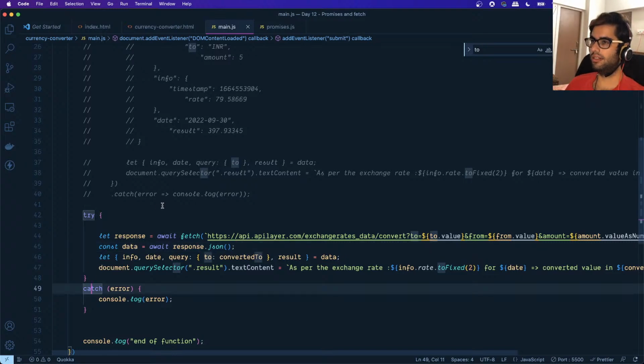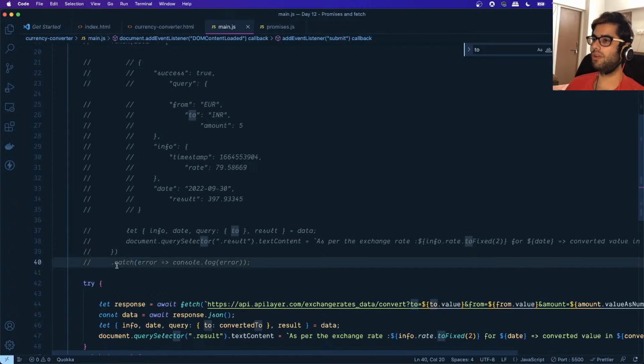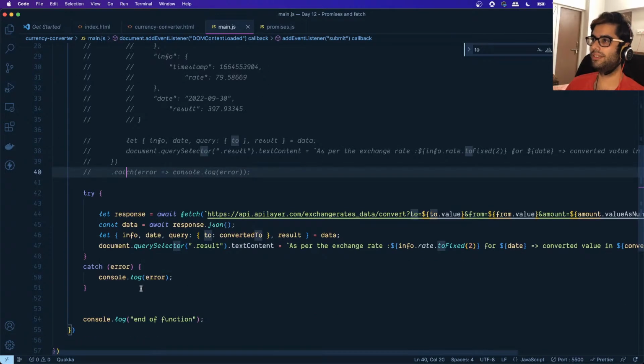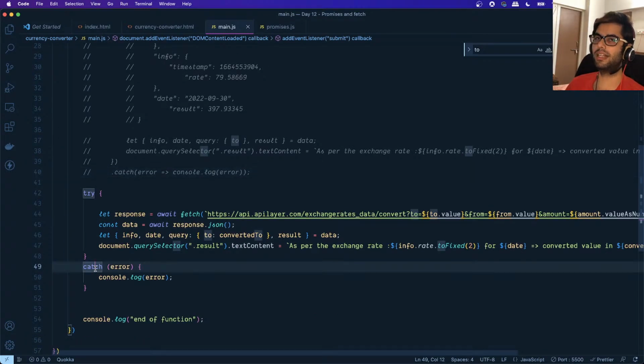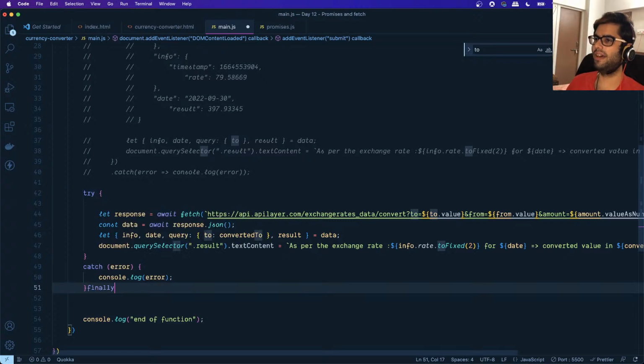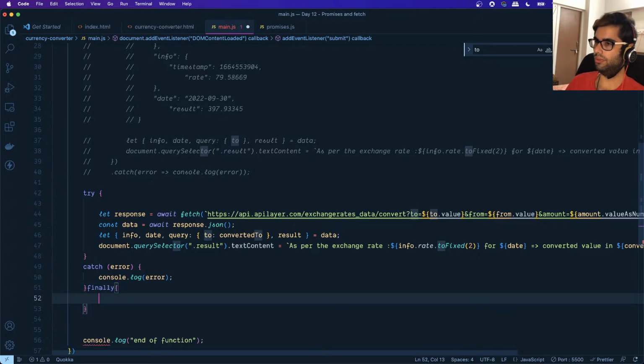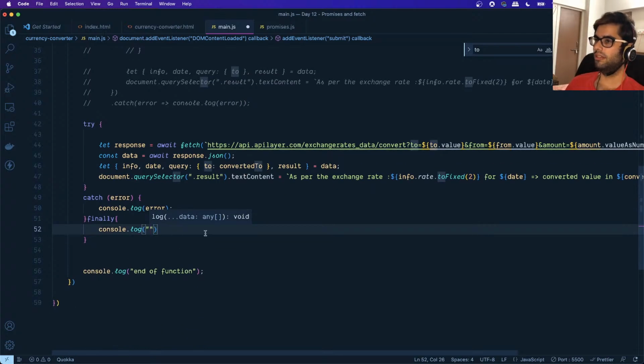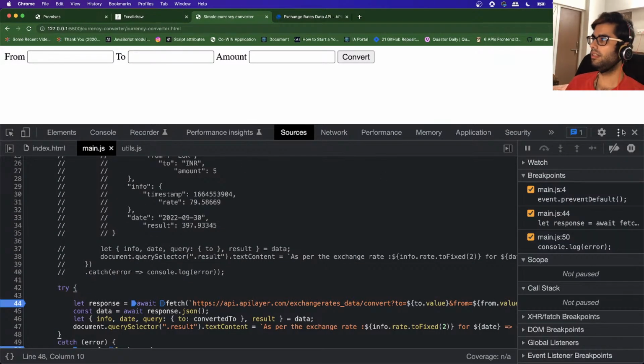And how we used to have a catch block over here, we are writing the same thing over here, right? And we are explicitly specifying a try and catch statement. And similarly, we have a finally over here as well. So whatever we specify over here is called irrespective of whether the error happens or not, right? So a finally block like this. Okay, and let's close this.